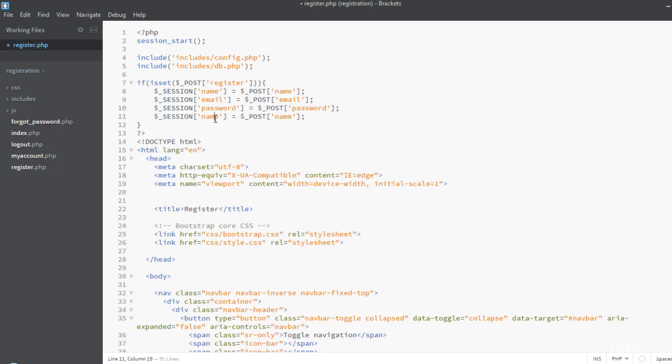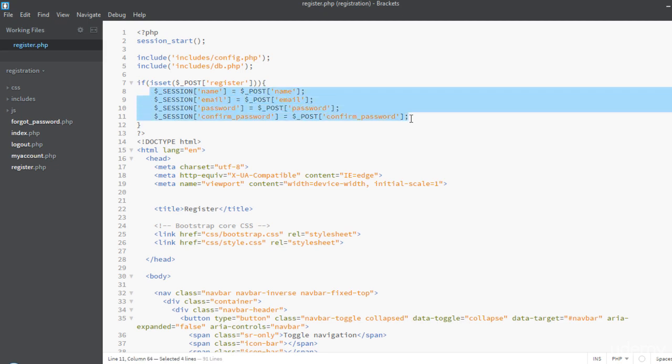Let's add the last one, confirm password. Copy it, paste it. So now if the post request has been made, we will create these 4 session variables to store all the values entered by the user.